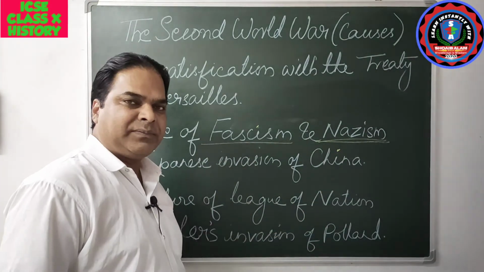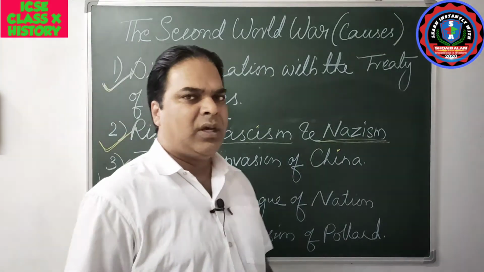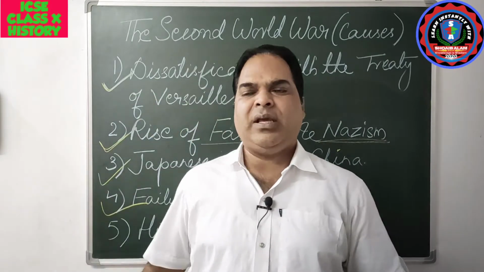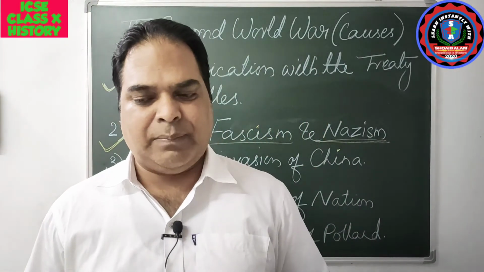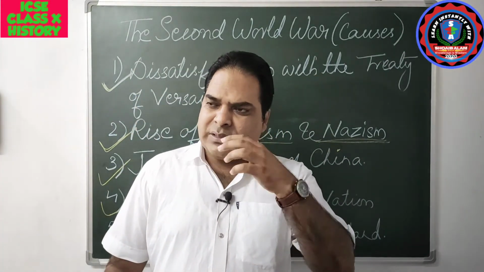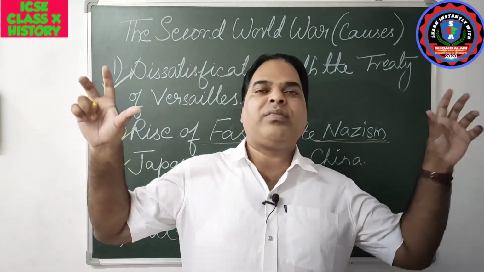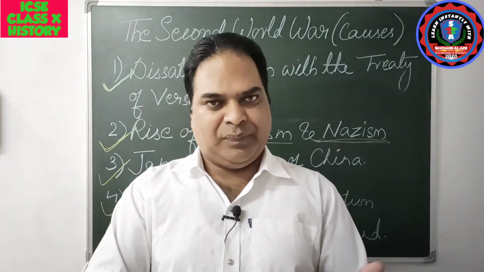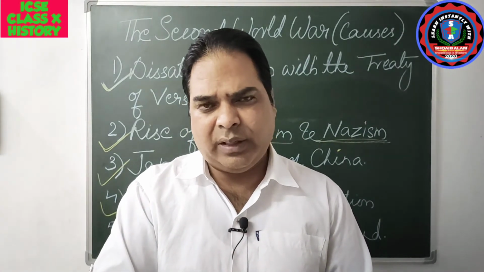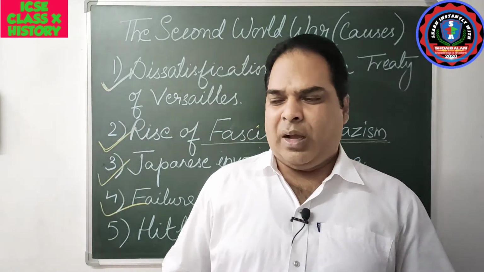Okay, now the next one we have is the failure of the League of Nations. Of course, the League of Nations was formed soon after the First World War, and its main objective was to maintain international peace and security. But what is the League of Nations doing? The most important responsibility of protecting international peace was on Britain and France. Britain, France, and America were the three big powers who decided the Paris Peace Conference, and the League of Nations was founded.